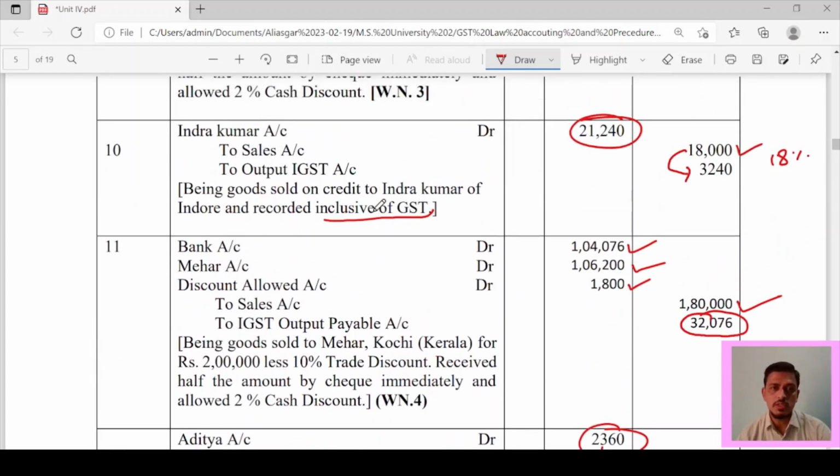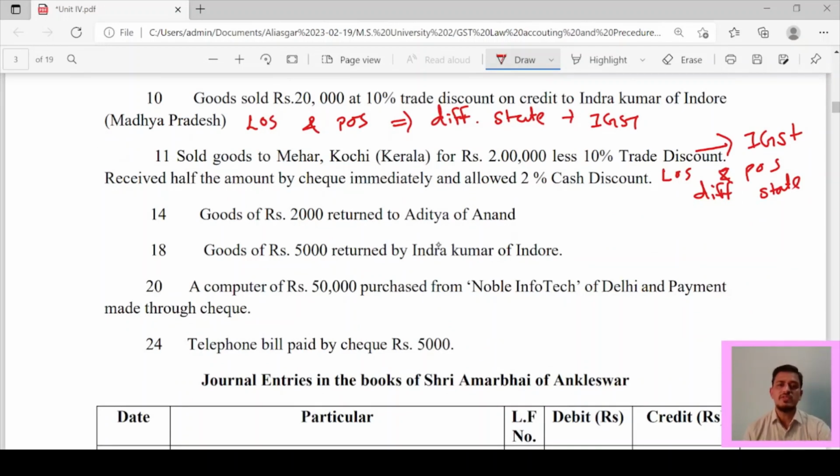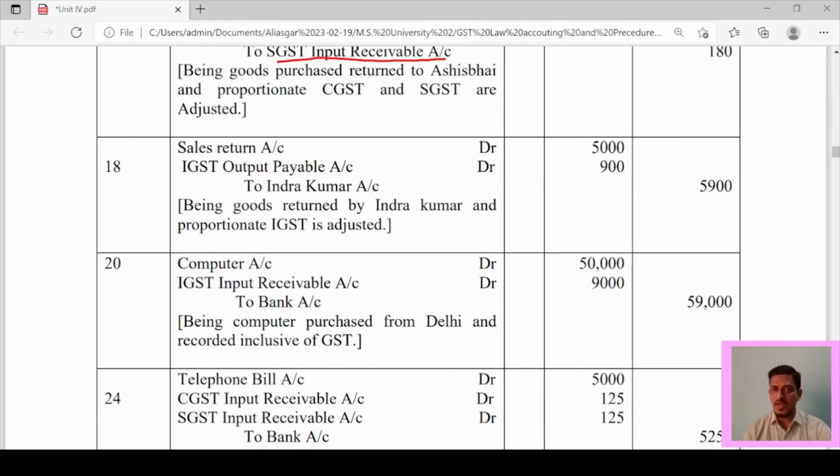Very easy, students. Goods of rupees 5,000 returned by Indra Kumar of Indore. Now here it is a sales return. Sales return account debit 5,000. IGST output payable account, we had credited it earlier, now what to do? Debit it, reverse it. To Indra Kumar account 5,900. So, being goods returned by Indra Kumar and proportionate IGST is adjusted.